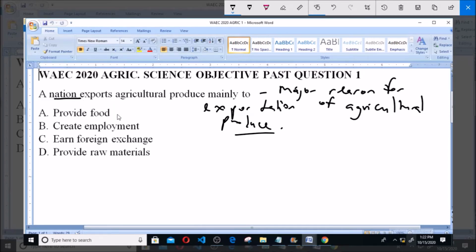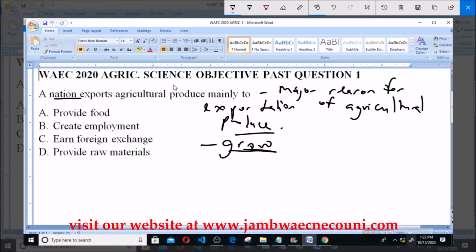Now option A says provide food. Well, provision of food is the main reason why a country will choose to grow agricultural produce. But in terms of exporting it, provision of food for whatever country they're exporting it to is not considered a major reason why a country will choose to export agricultural produce. So option A, provide food, is not the answer.